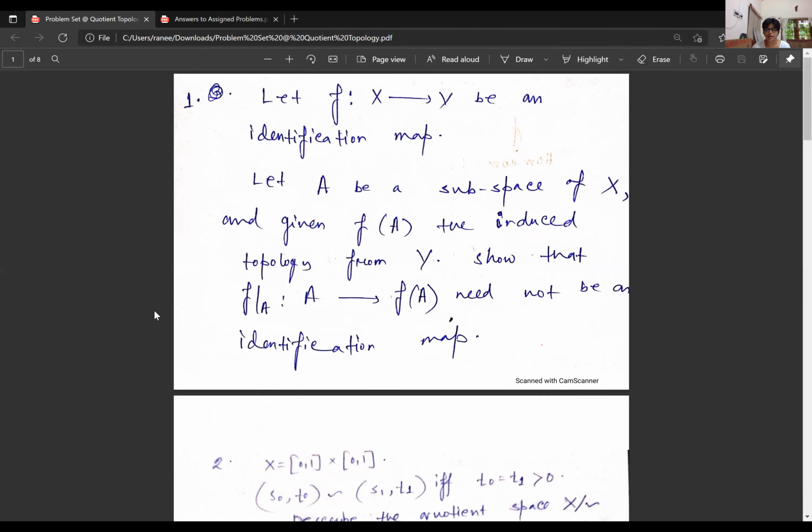Let f from X to Y be an identification map, A be a subspace of X, and give f(A) the induced topology from Y. Then f restricted to A, from A to f(A), need not be an identification map. So prove that the restriction of an identification, meaning quotient map, sometimes I'm using the word identification also, is not necessarily a quotient map.